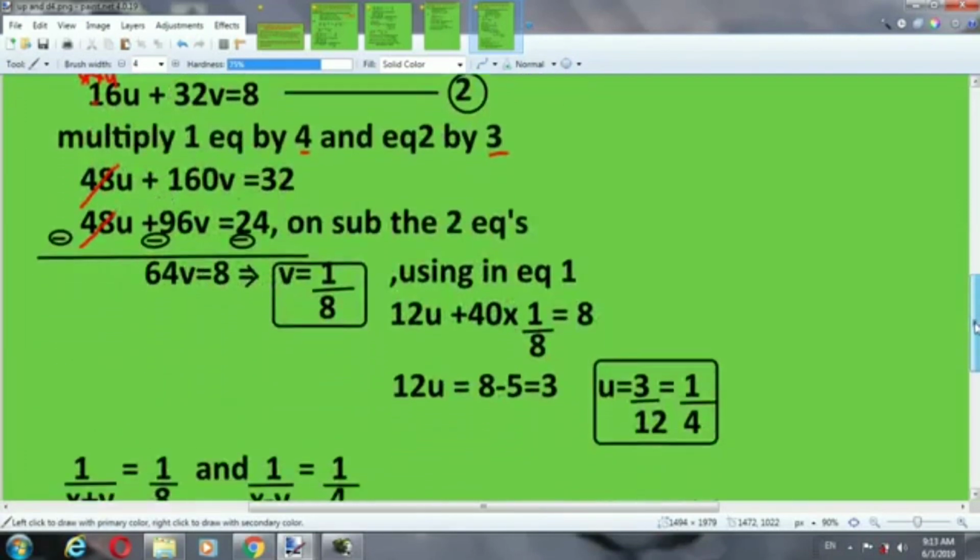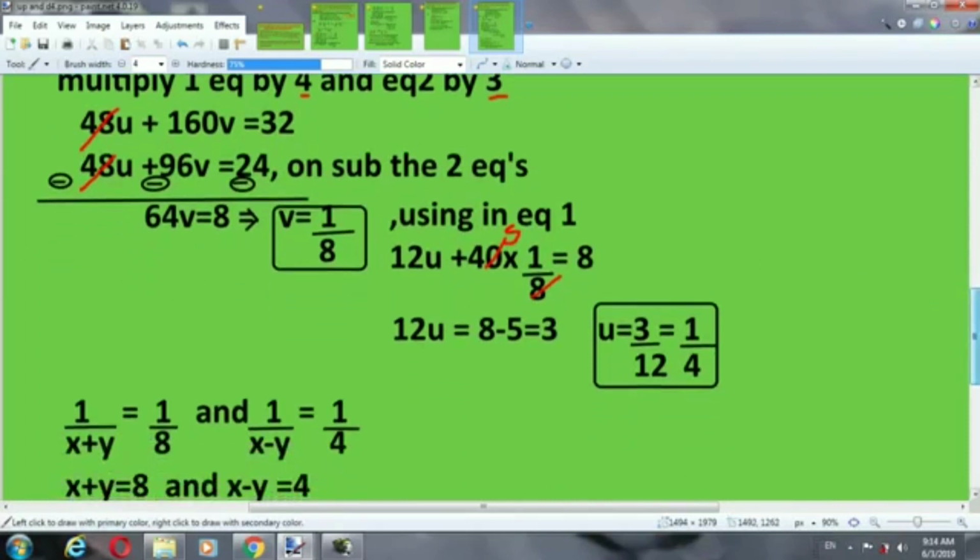We put this value in the first equation. We get 12u is equal to 8 minus 40 into 1 by 8, 8 fives are 40, so it will be 8 minus 5 is equal to 3. That is u is equal to 3 by 12, 3 ones are 3, 3 fours are 12. It will cancel, so u is equal to 1 by 4.